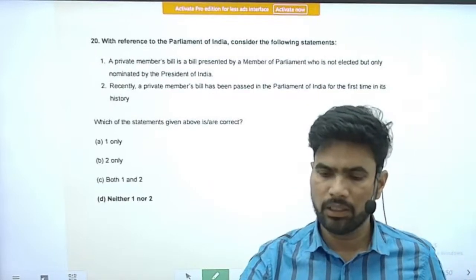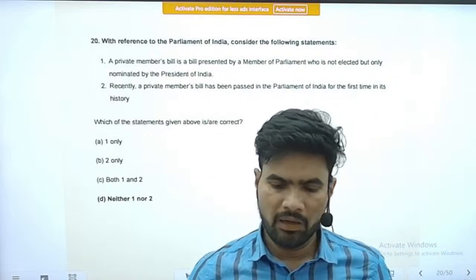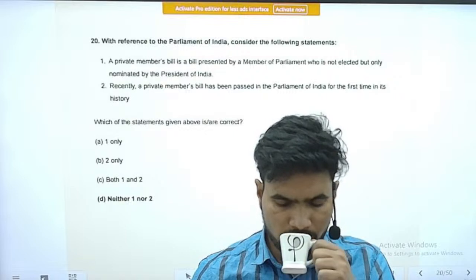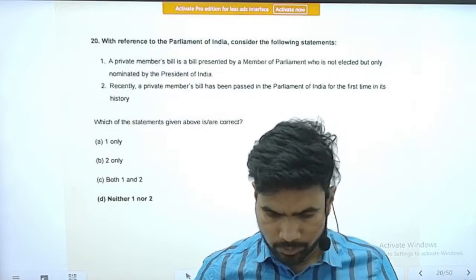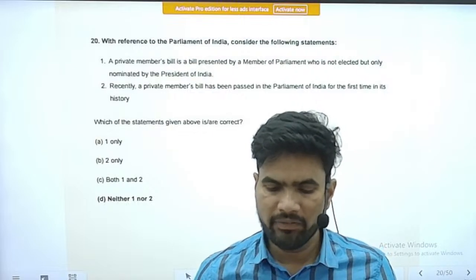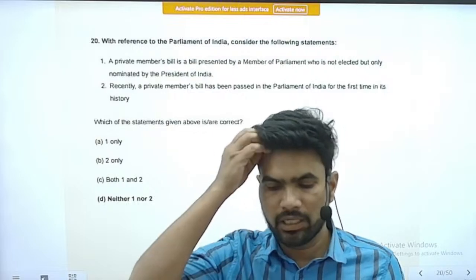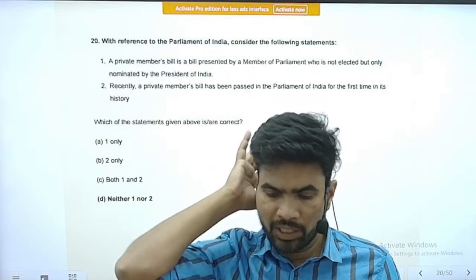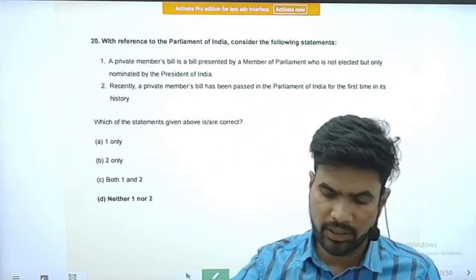Next question, question number 20. With reference to the Parliament of India, consider the following statements. Statement 1. A private member's bill is a bill presented by a member of Parliament who is not elected but only nominated by the President of India.